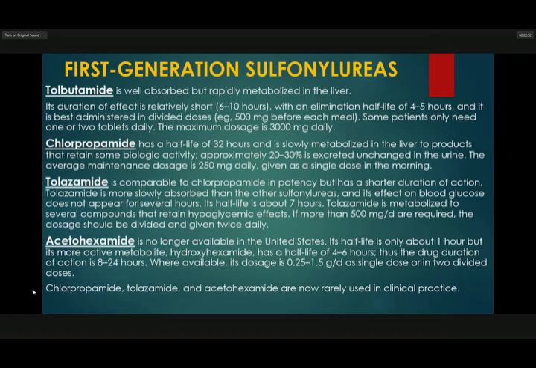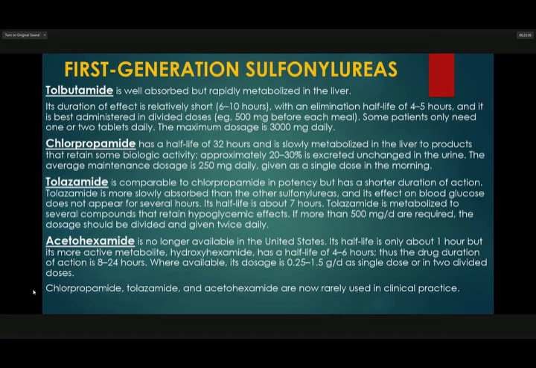Tolazamide is comparable to chlorpropamide in potency but has a shorter duration of action. It is more slowly absorbed than the other sulfonylureas, so effects on the blood glucose do not appear for several hours. The half-life is about 7 hours. It is metabolized to several compounds that retain hypoglycemic effects. If more than 500 milligrams per day are required, the dose should be divided and given twice daily.